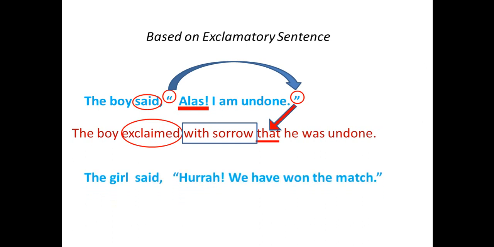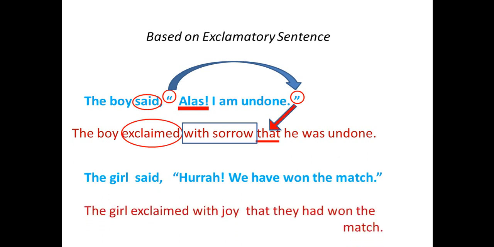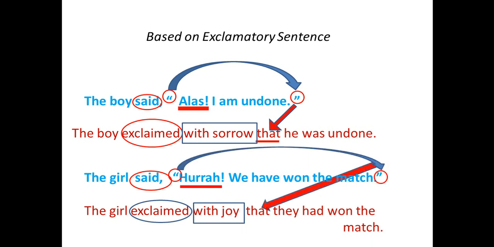Next example, this one starts with hurrah, which is the sign of happiness. The reporting verb is replaced by exclaimed, and again it is followed by the phrase with joy because of the word hurrah, which is an expression of happiness. Now look at the inverted comma, it is replaced by the conjunction that.